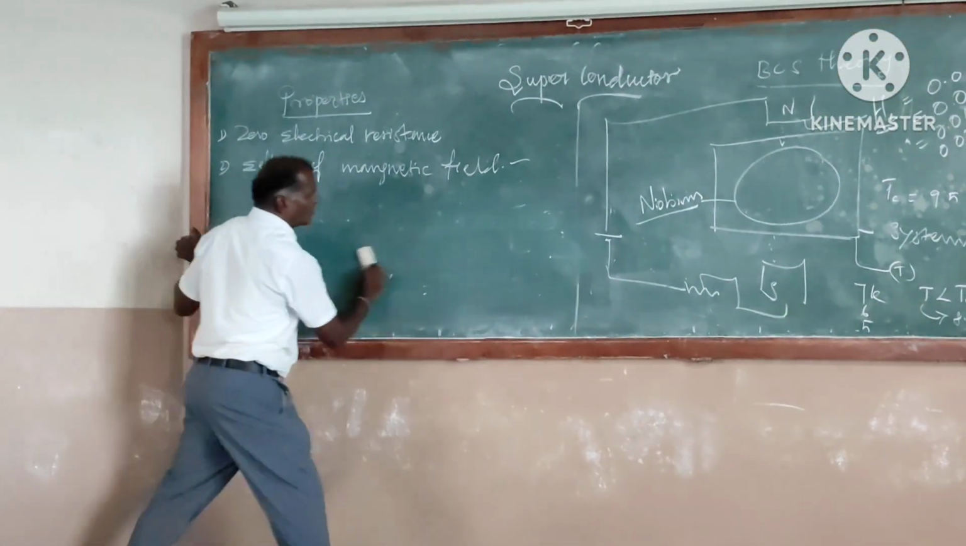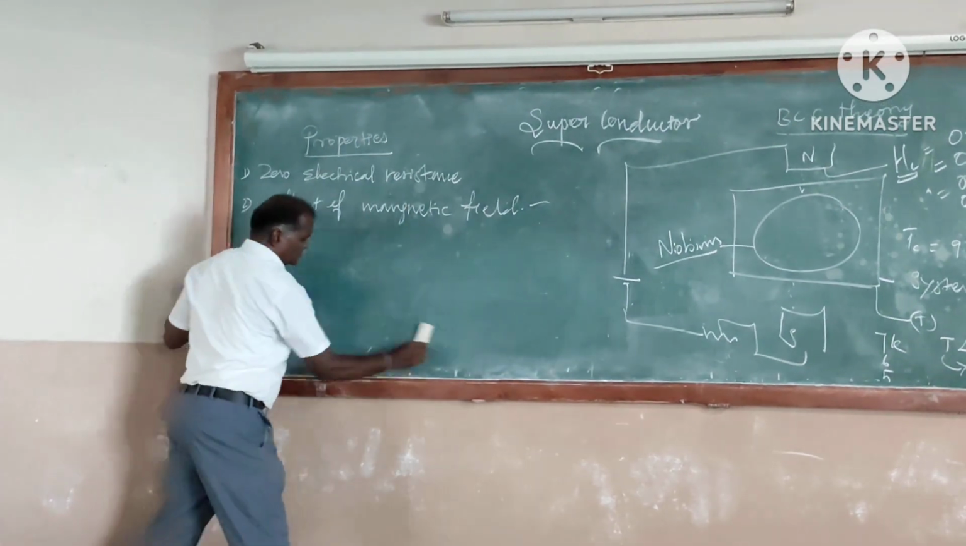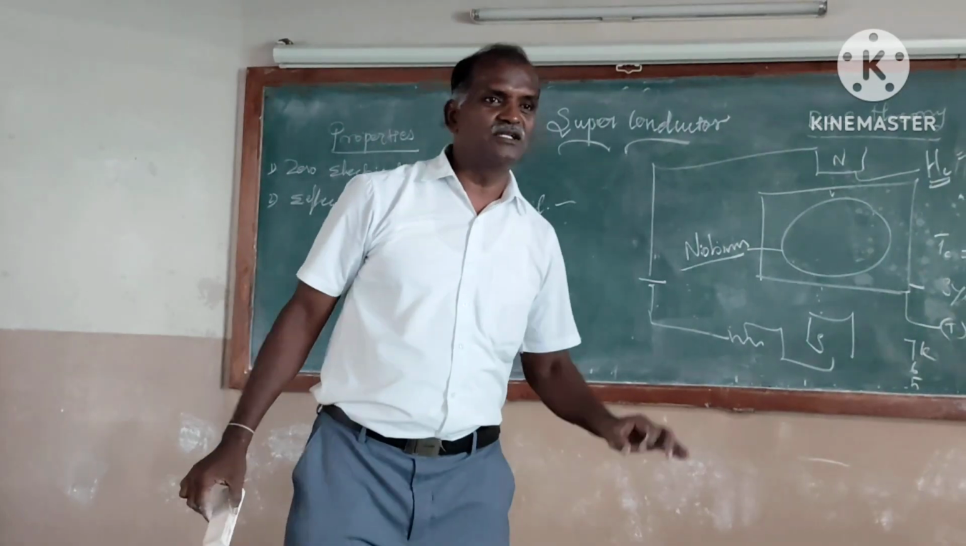Once you induce a current in a superconducting ring, the current will persist for a long time. That is called a persistent current.